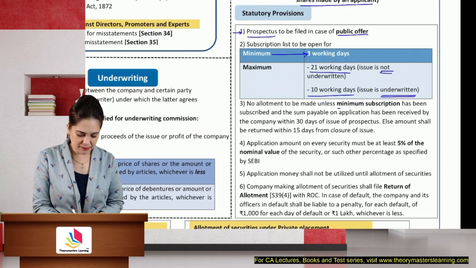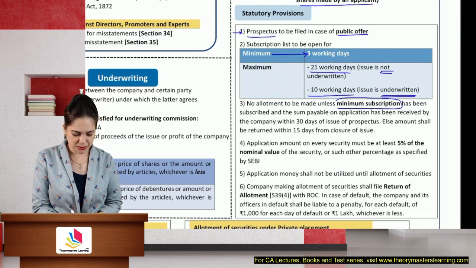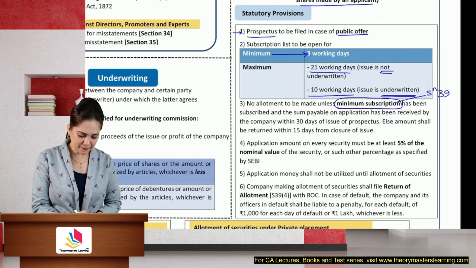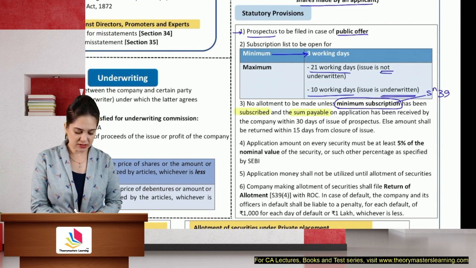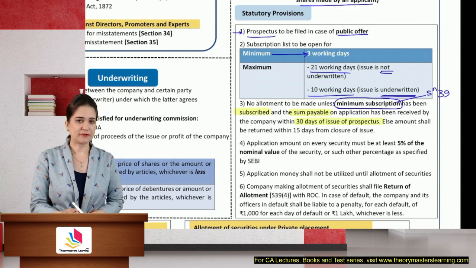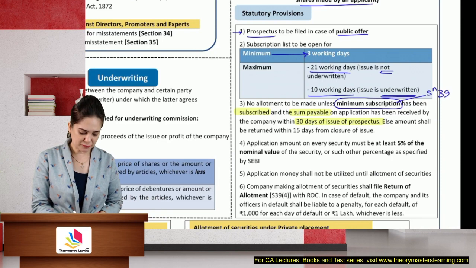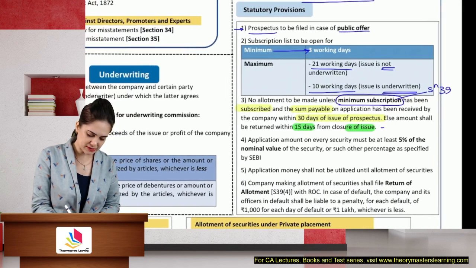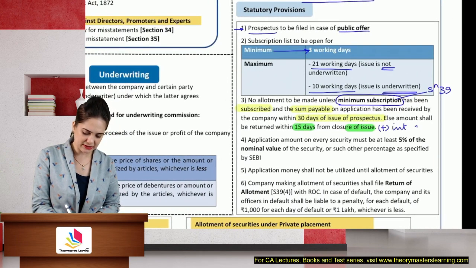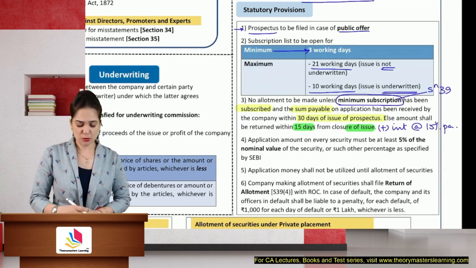No allotment shall be made unless the minimum subscription as given under section 39 has been subscribed and the sum payable on application has been received by the company within 30 days of issue of prospectus. If you have not received, then you will have to return it within 15 days from the closure of the issue. You can also add over here along with interest, along with interest at the rate of 15% per annum.